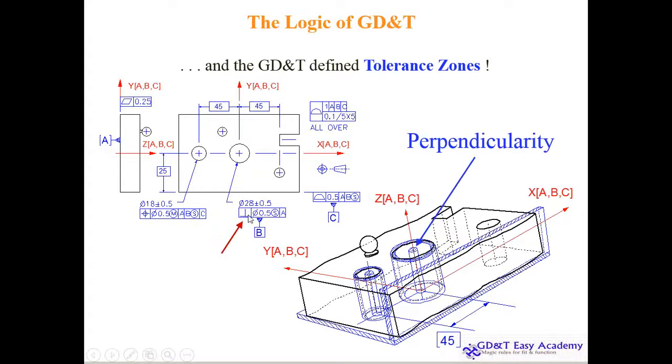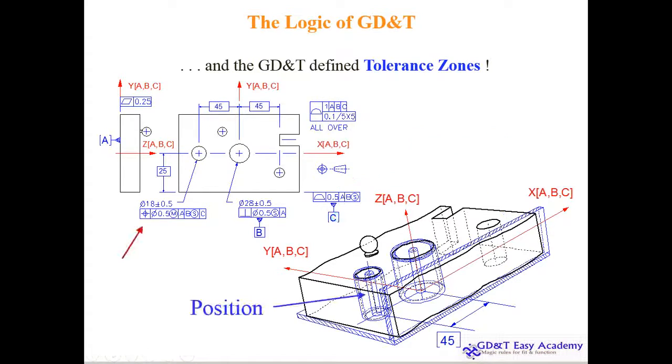You can see the perpendicularity again 0.5 with respect to B, and B, A and C are all the 3 planes. That is the gauging reference where you interpret after manufacturing. And also the surface profile, how do you assess its variation? This is also 0.5, and with respect to the C, the variation is interpreted after understanding this. And position of these holes, typical holes, this is